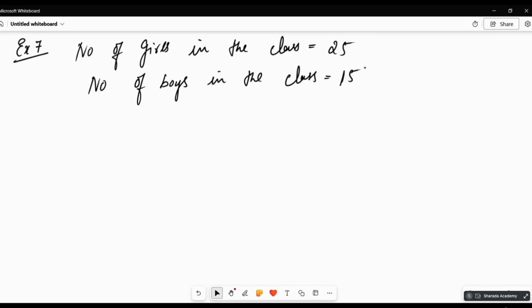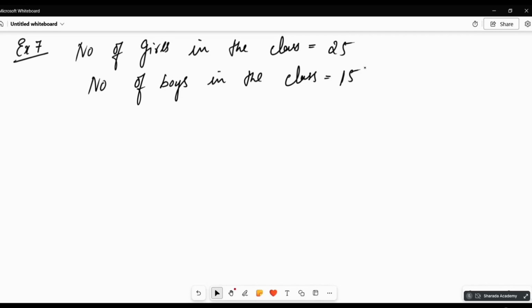Now the class teacher has to select one student as a class representative. She writes the name of each student on a separate card, the cards being identical. Then she puts the cards in a bag and shuffles them thoroughly. She then draws one card from the bag. What is the probability that the name written on the card is the name of a girl?